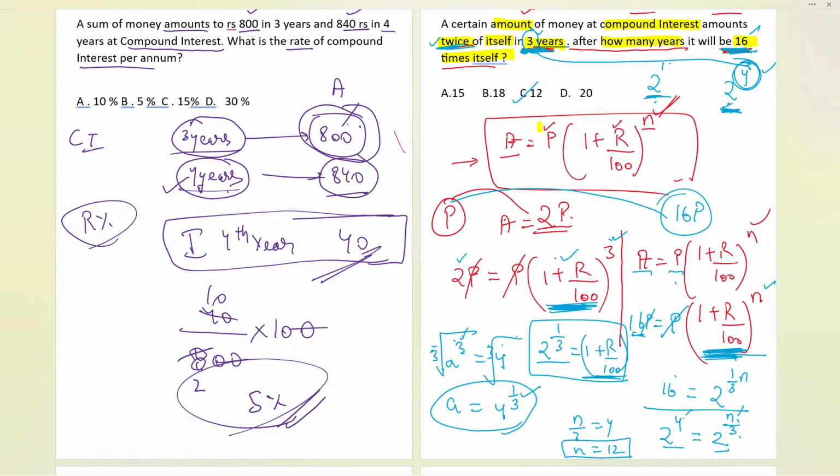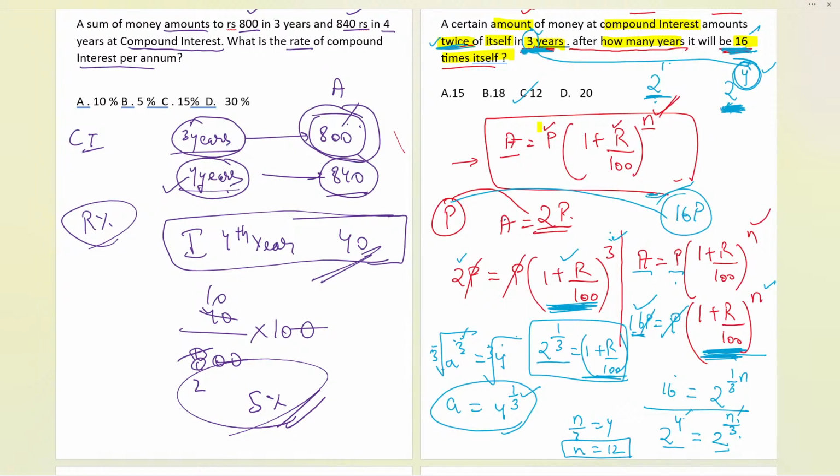So we will be, acha, 16 minus 2. 16 minus 2 we cannot do that, Tushar, because if I do 16 minus 2 now, it will not be the case, because it is becoming 16 times. So the amount will become 16 times, and the power we are relating with the part over here, that's why we can do it like that. But 16 minus 2 is a normal way, but we cannot do like that.